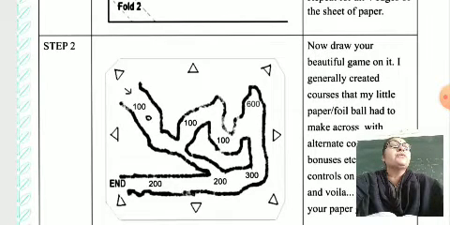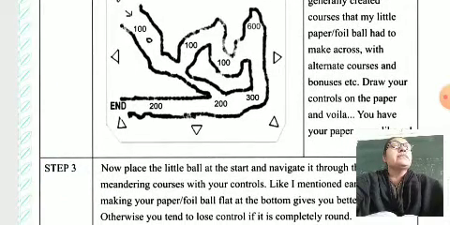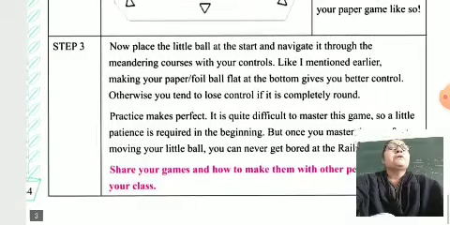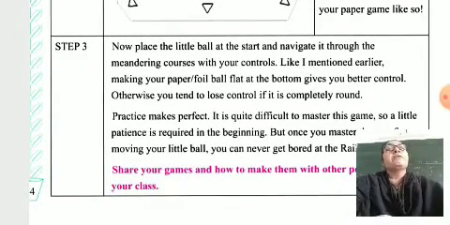Now draw your beautiful game on it. I generally created courses that my little paper foil ball had to make across, with alternate courses and bonuses, etc. Draw your controls on the paper and voila, you have your paper video game. As per step 3, you have to prepare this paper video game.